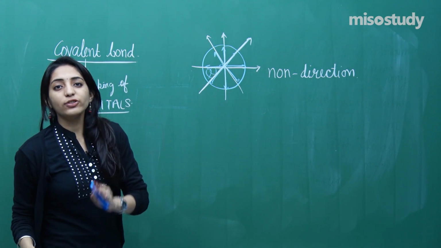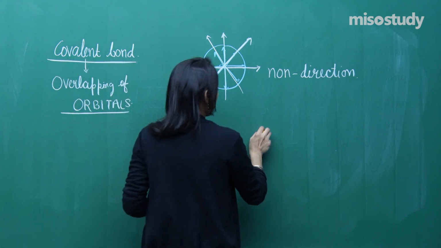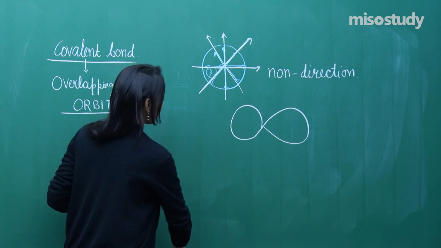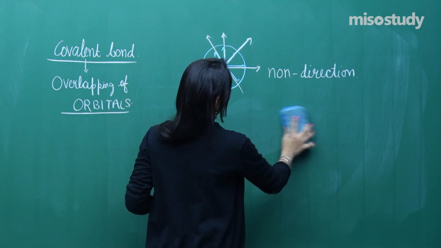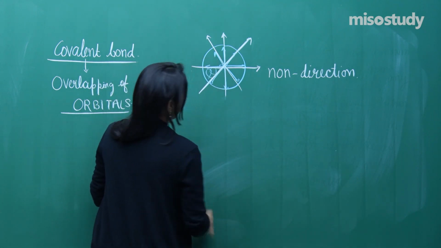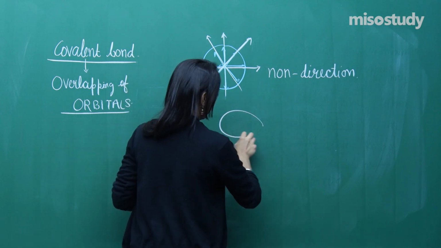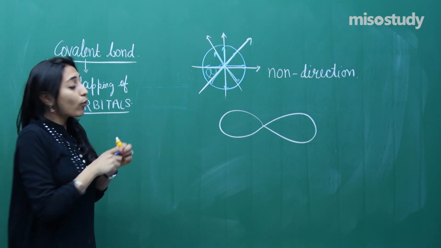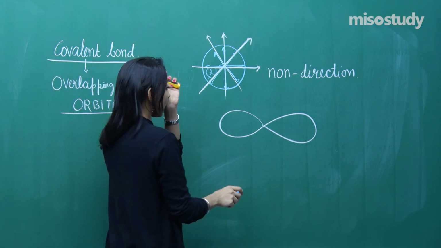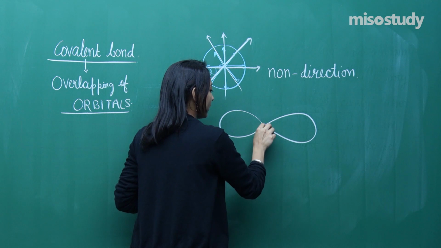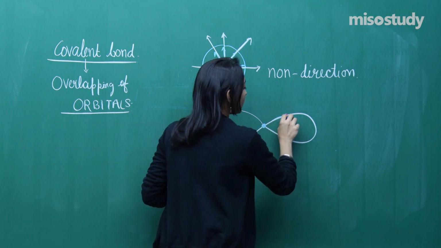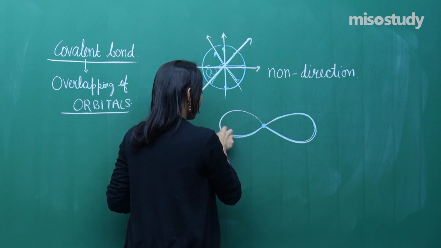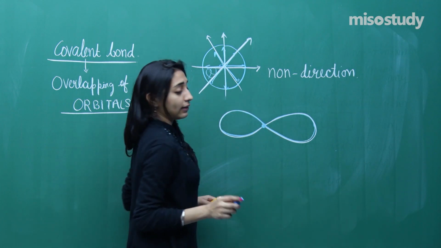However, when I ask you to talk about the p orbital, it is something like this, right? Now in this particular p orbital, the electron density is something like this. This is the nucleus, first it increases up to a maximum distance, then decreases, right?